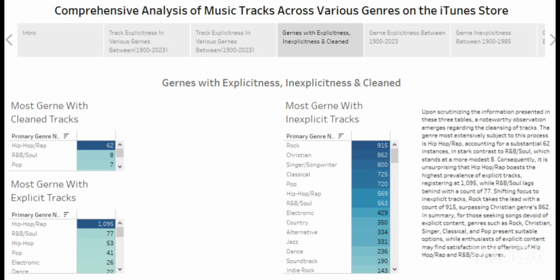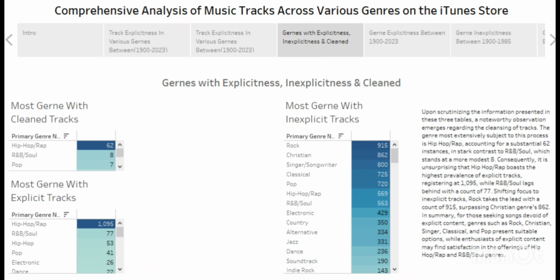This is very high compared to others because the difference is too high. Like 62 minus, sorry, it cannot be 56, it's 54, I think. Yeah, that is very far. And if you also look at the explicit tracks, it's 1,000 plus compared to the next one, which is R&B, which is 77. That's a big amount.